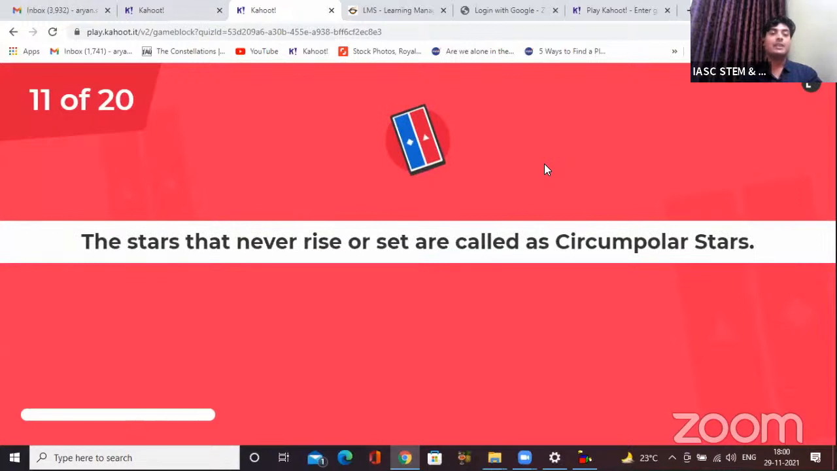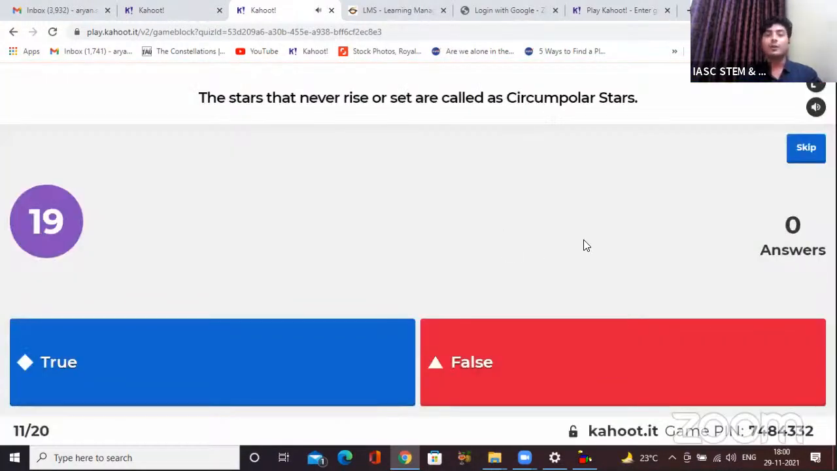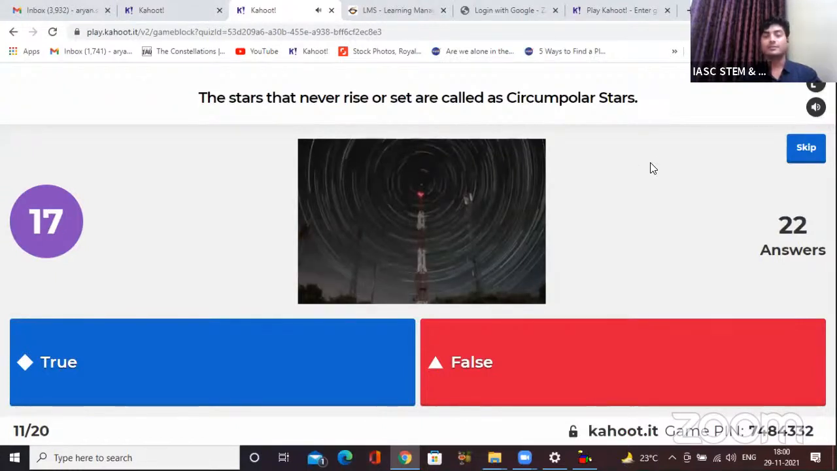Question number 11, true or false? The stars that never rise or set are called circumpolar stars. Is it true or false?